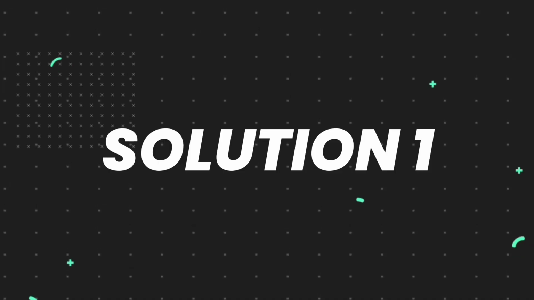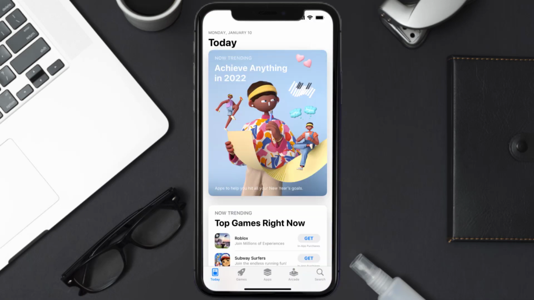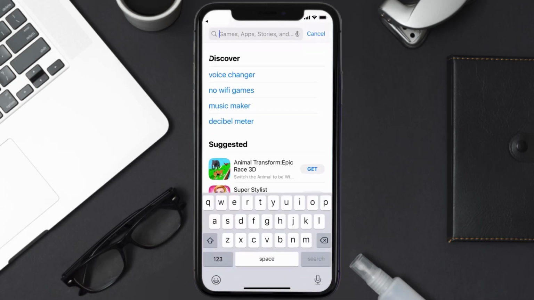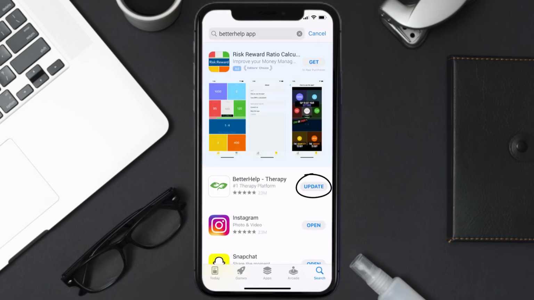So first of all, you need to make sure you're running the latest version of the app. Open up App Store on your device, and then tap on this search icon in the bottom right corner. Then search for the BetterHelp app, and if you see this update button right next to the app name, simply tap on it to make sure you're running the latest version of the app.